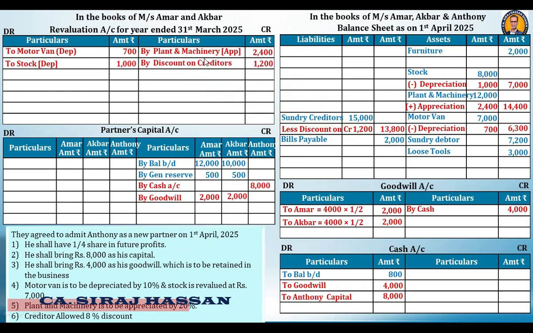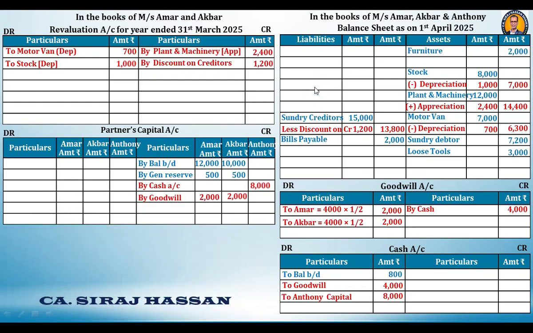Now we have completed all the posting and adjustments. Now our next step is to do the totaling. Revaluation credit side total is 3,600. Then the debit side total is 1,700. So the balance 1,900 is a revaluation profit.